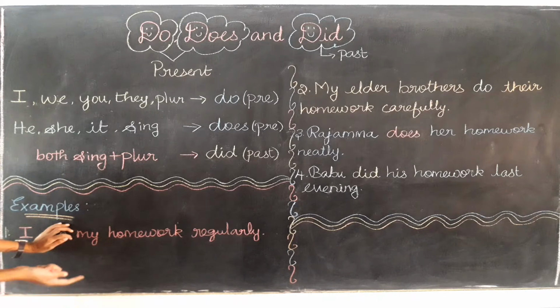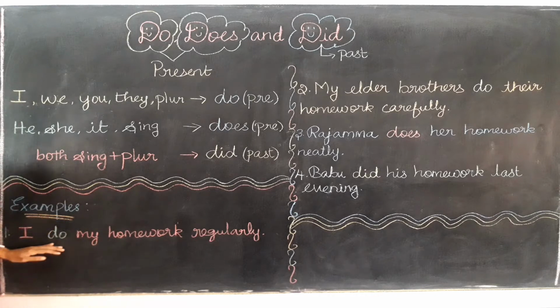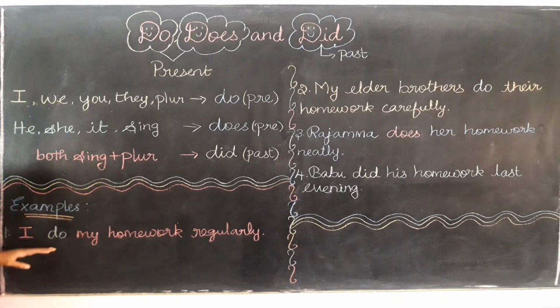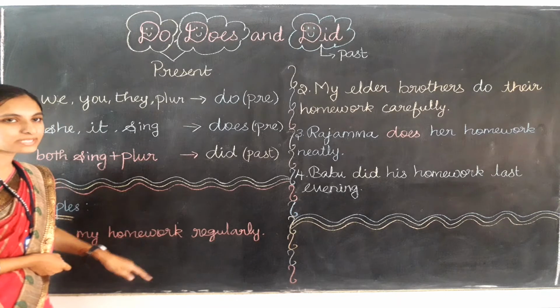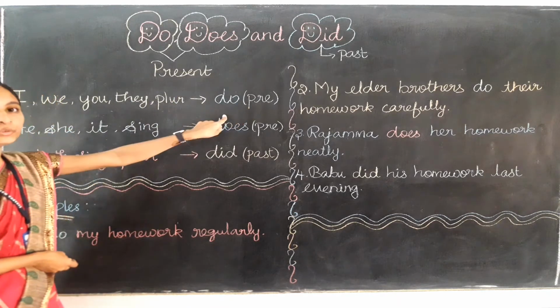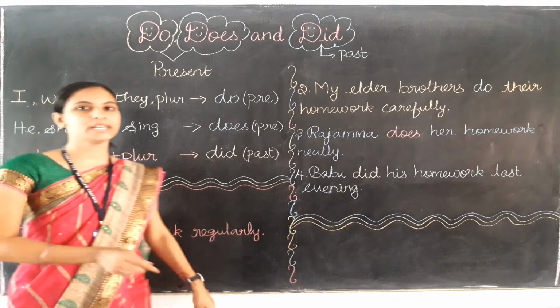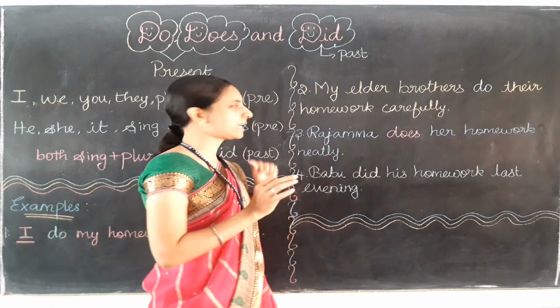Am I right? So present time for the subject I, what do we need to use? We need to use do. See, here they have used do only. So isn't it the correct form? Yes. I do my homework regularly is the correct one. You have to check the subject first. If the subject is I, then you have to check whether it talks about the present or past. Here it talks about the present only. So for present with I it will be do only. So I do my homework regularly is correct. So are you getting me? Are you getting this answer in your mind? Yes. Now let's learn the second sentence.